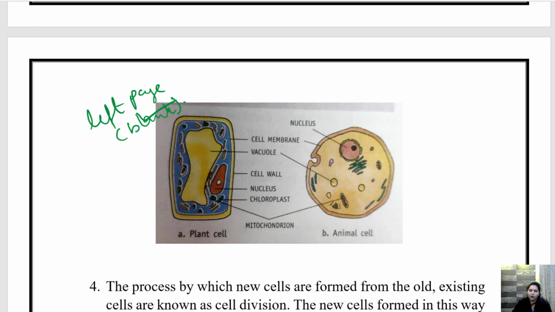Okay, so this is a plant cell, this is an animal cell. Plant cell is a bit larger, animal cell is a bit smaller in size. Both have mitochondria. Plant cell has chloroplast, animal cell does not. Nucleus is present in both. Cell wall is present only in plant cell, not in animal cell. Vacuole is present in both, but in plant cell it is large and in animal cell it is small. Cell membrane is present in both. So this is the basic difference between plant cell and animal cell.